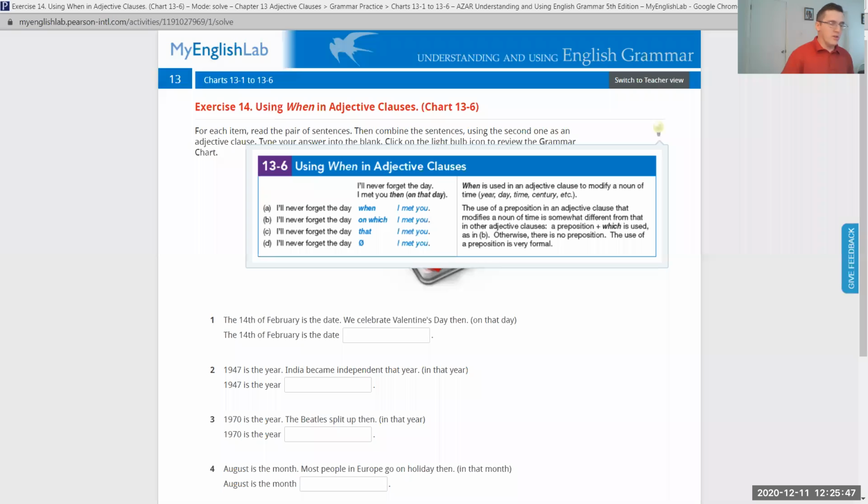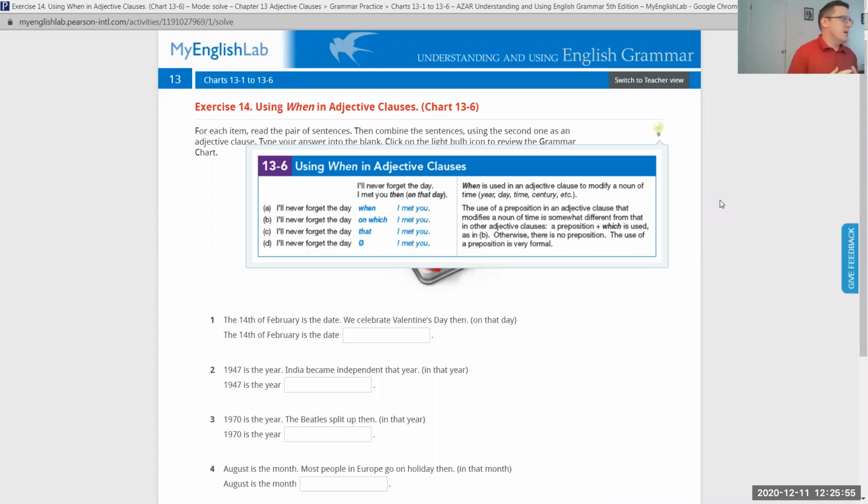Hi, everyone. Today, we're covering Understanding and Using English Grammar, fifth edition. We're in chapter 13, adjective clauses, on page 284, using when in adjective clauses. Let's take a look at some examples.